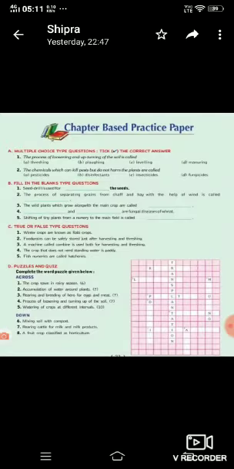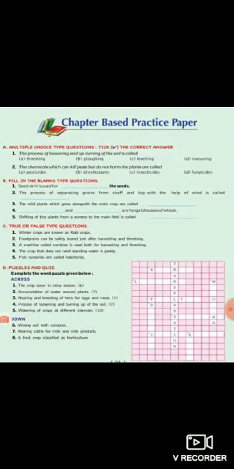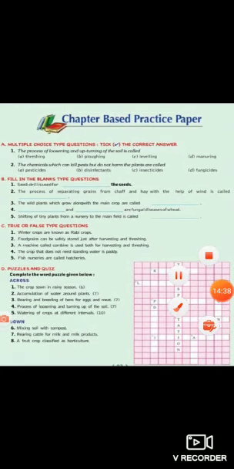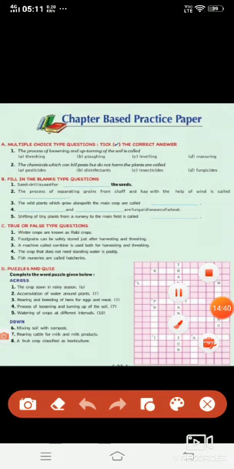Then we come to the chapter based practice paper here. The process of loosening and upturning of the soil is what? That method is ploughing. Next, the chemicals which can kill pests but do not harm the plants are what? That is pesticides.